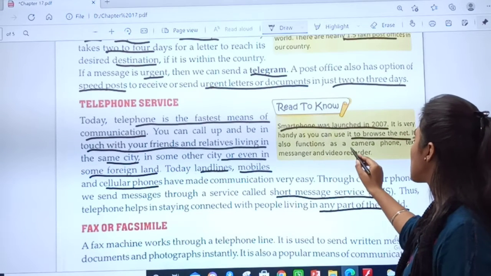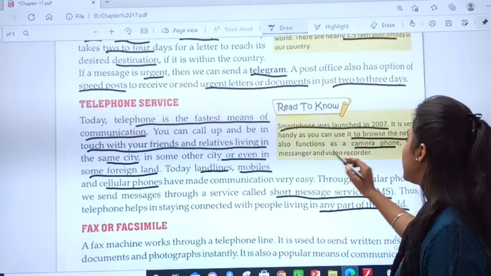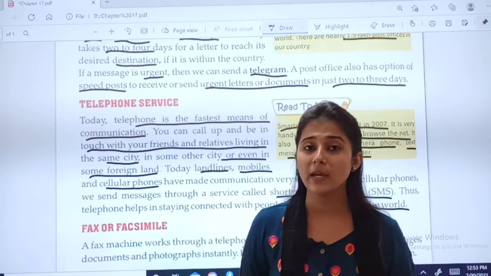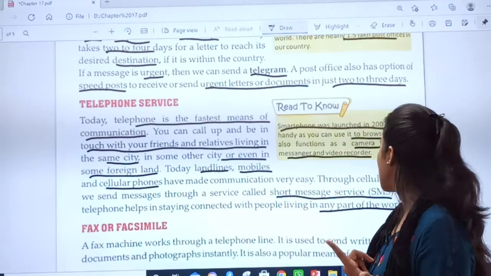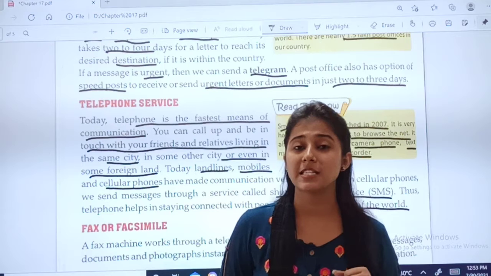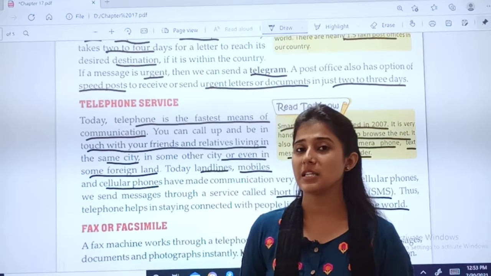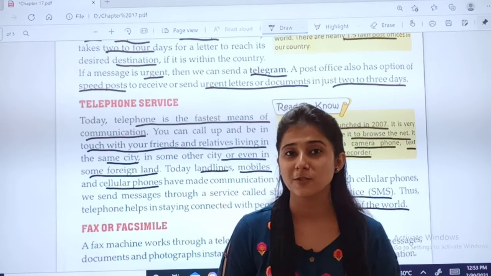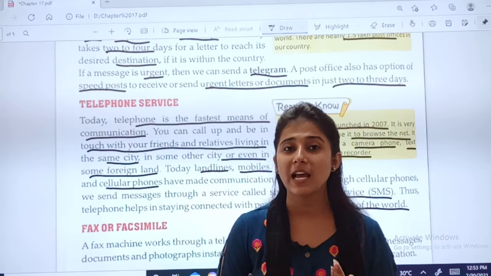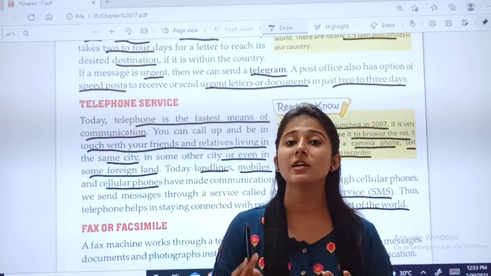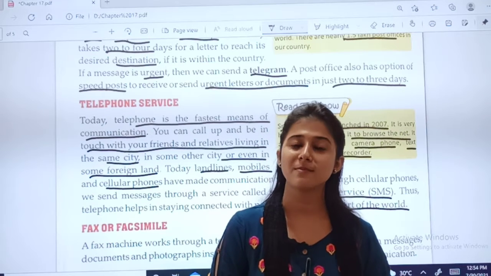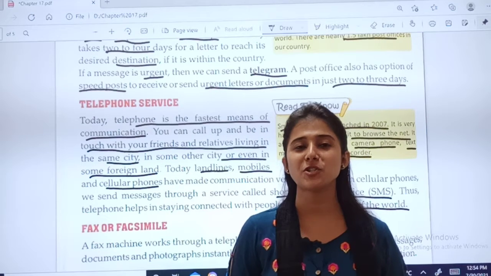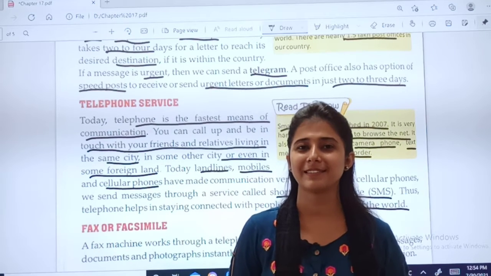It also functions as a camera phone, text messenger and video recorder. There are so many functions: camera, video recorder, text messenger, right children? So, these are the benefits of having a mobile phone. And which is the biggest benefit right now? Online education. You are able to study with the help of your smartphones. So, children, for the revision of this topic, I will show you a short video.